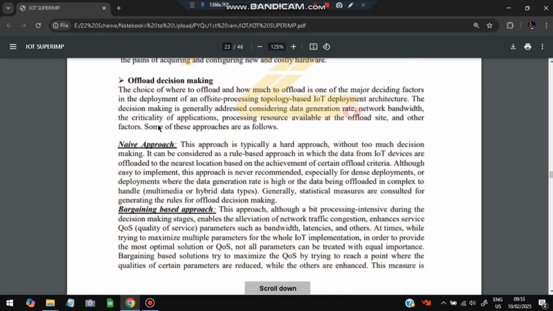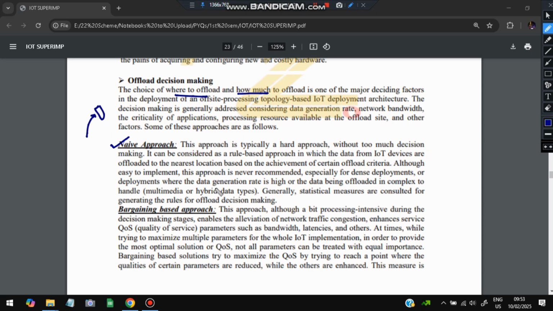Four types are there. Then comes offload decision making. Decision making means how much data is to be offloaded and where the data is to be offloaded. Two concepts: where to offload and how much to offload. First is the naive approach. Naive approach means whatever data is there, offload it to the nearest server, but that is not applicable to complex data. Second is the bargaining based approach. Here we push it to the nearest one only, but quality of service must be maintained, and bandwidth, latencies and others should be minimized. The traffic should not be there. Based on these considerations, we put the data in some server. That is called the bargaining based approach.